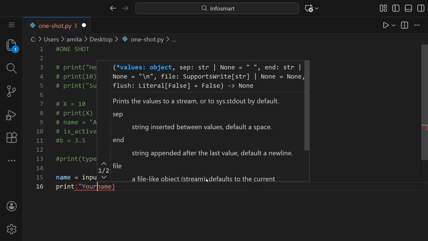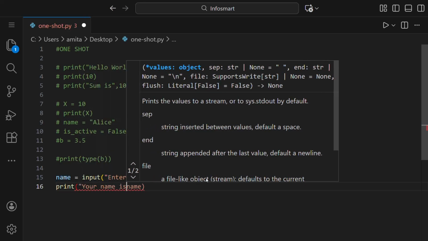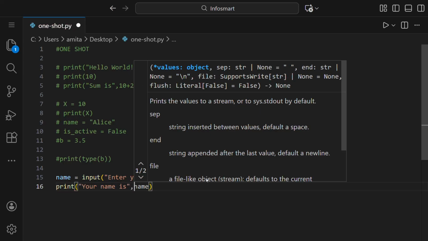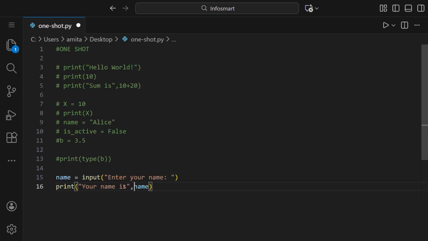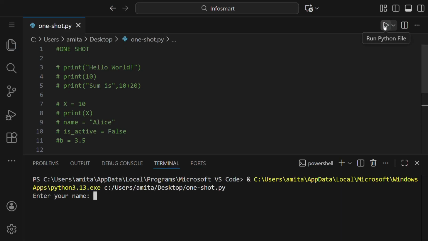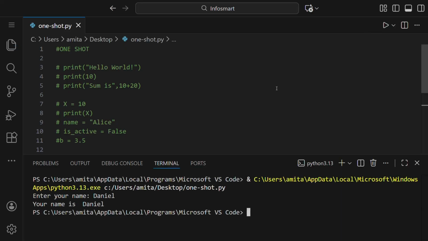So we'll put double quotes, then we'll write your name is, and then we'll put a comma. We can give a space here. Now if we run this, so let us give name as Daniel, and you can see it said your name is Daniel.